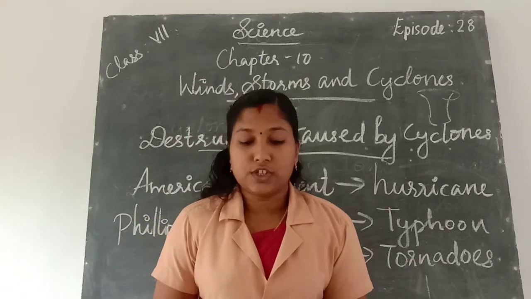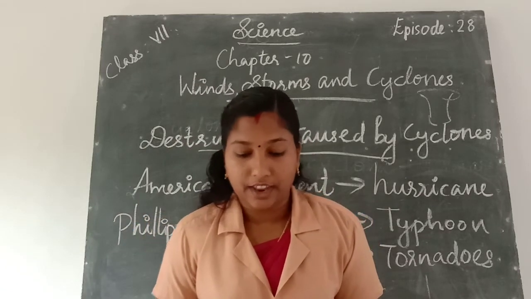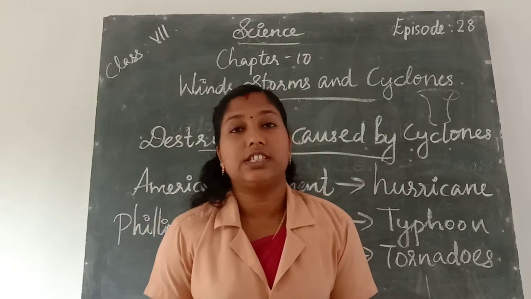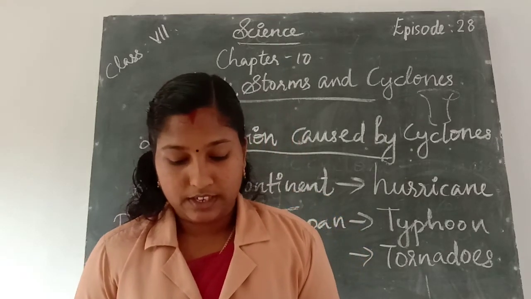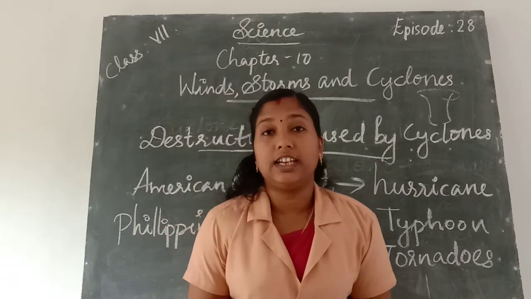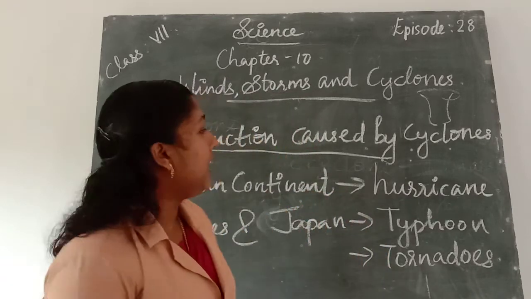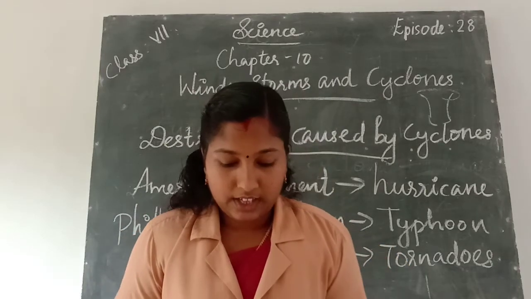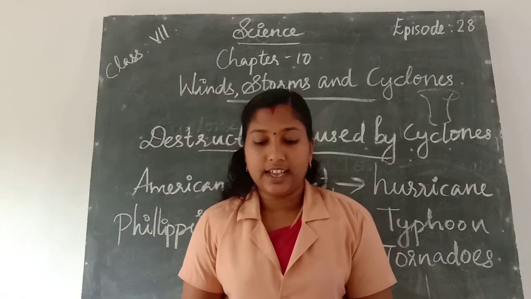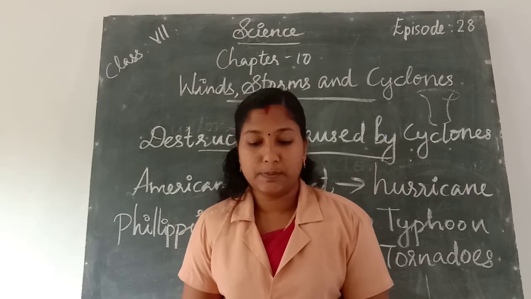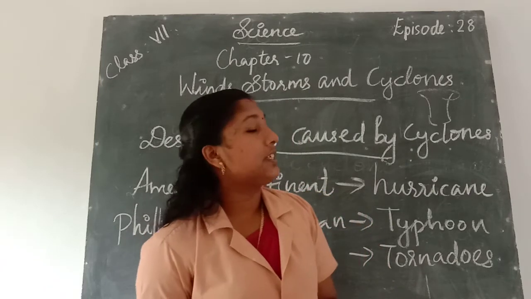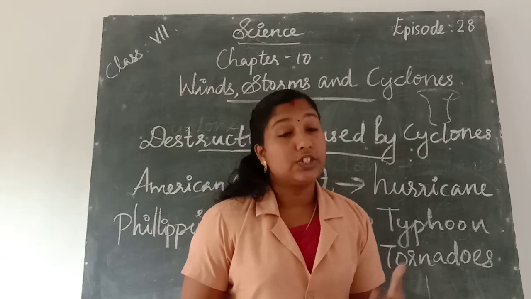Most of the tornadoes are weak, and a violent tornado can travel at speeds of about 300 km per hour. Okay. Then the whole coastline of India is vulnerable to cyclones, particularly the east coast.